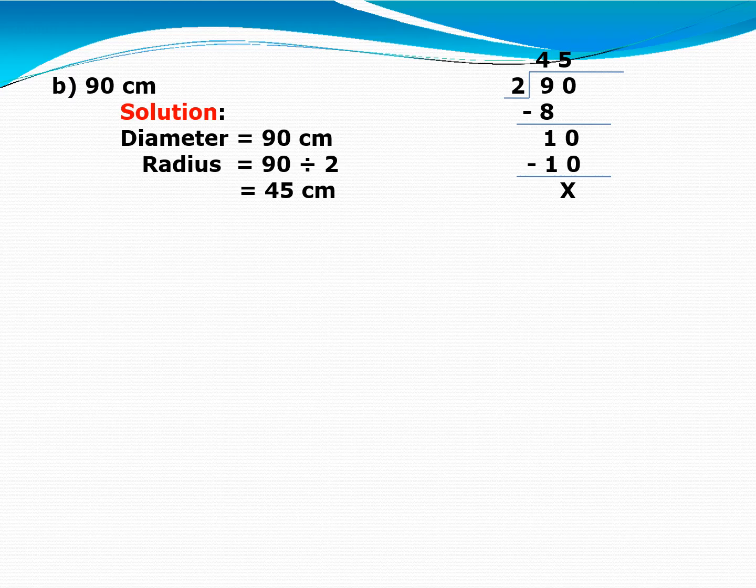Last question, B part of this question, 90 centimeter. So diameter is equal to 90 centimeter. Radius is equal to diameter divided by 2, that is 90 divided by 2. You just divide it and you will get 45 centimeter as the radius.